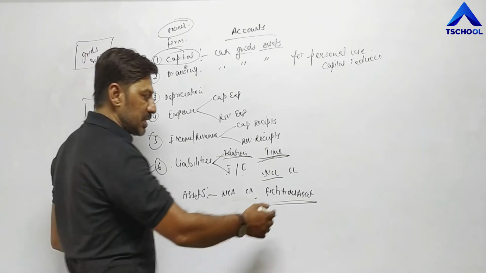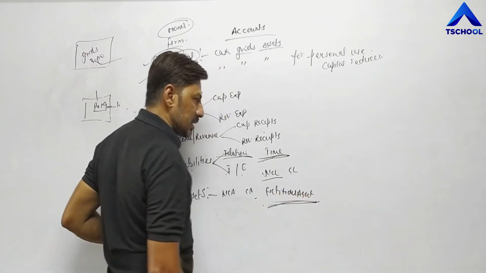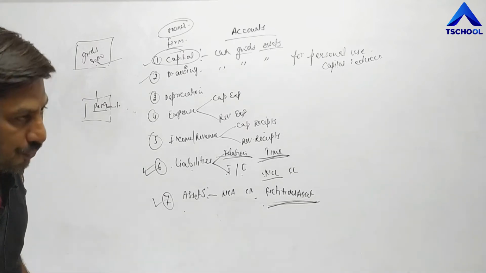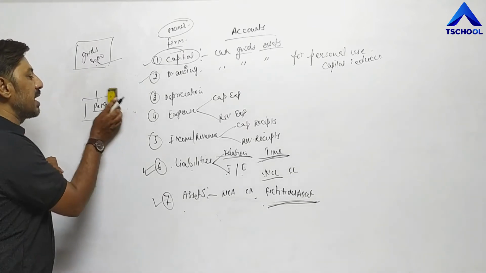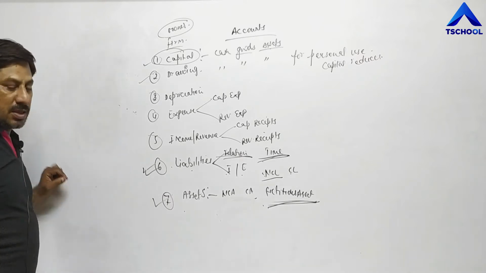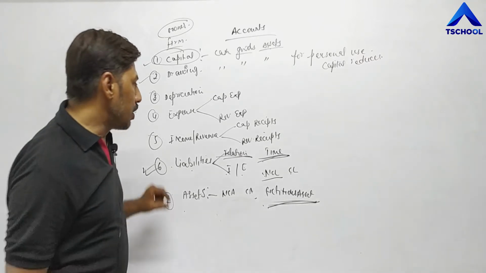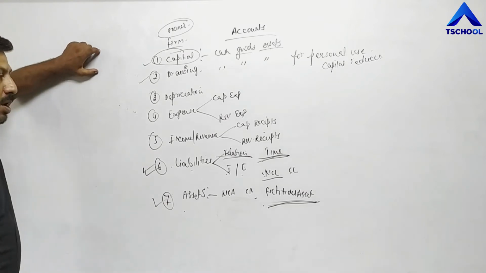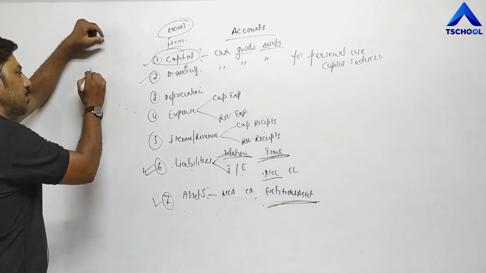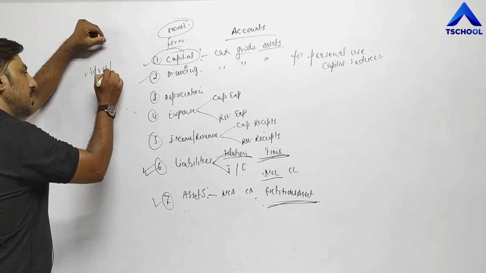Third one is fictitious assets. Fictitious assets are actually expenditure for the firm, but the business unit still considers them as an asset. Reason: such expenditure takes place only in 1 year, but it gives benefit to the business for many years. For example, advertisement.